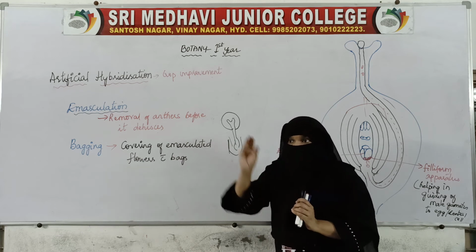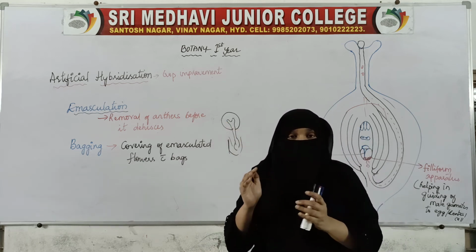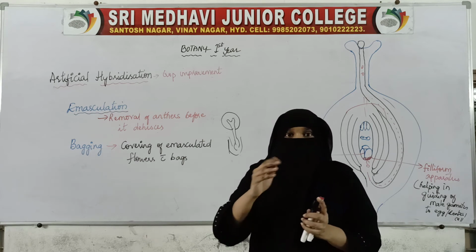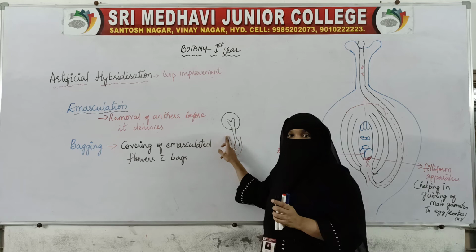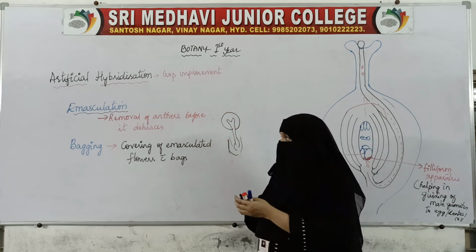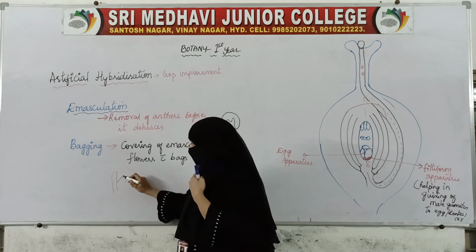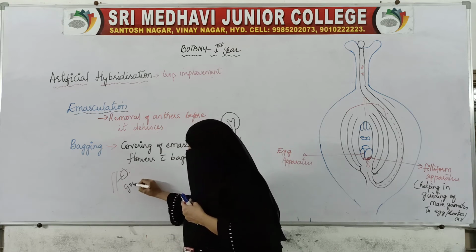They have collected the pollens from the desired plants, the plants having good qualities. They don't want pollen of this plant or any other plant. For example, they have collected pollens from this plant, which has good qualities.